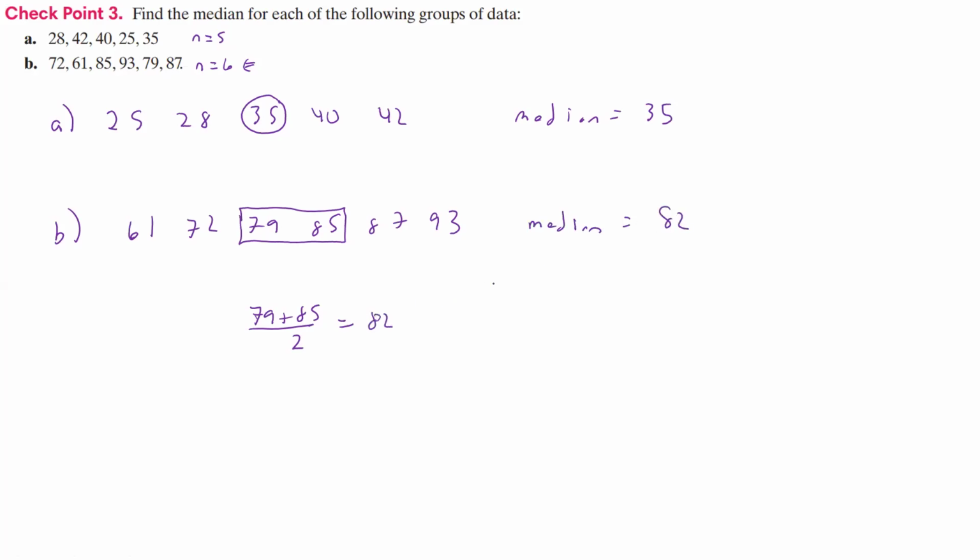And that was our average, and so our median is what our average is. It's kind of funny: we have to take an average to find a median, but that's just because we had an even number. We had to take the average of those two middle data points to get what we need for our median.